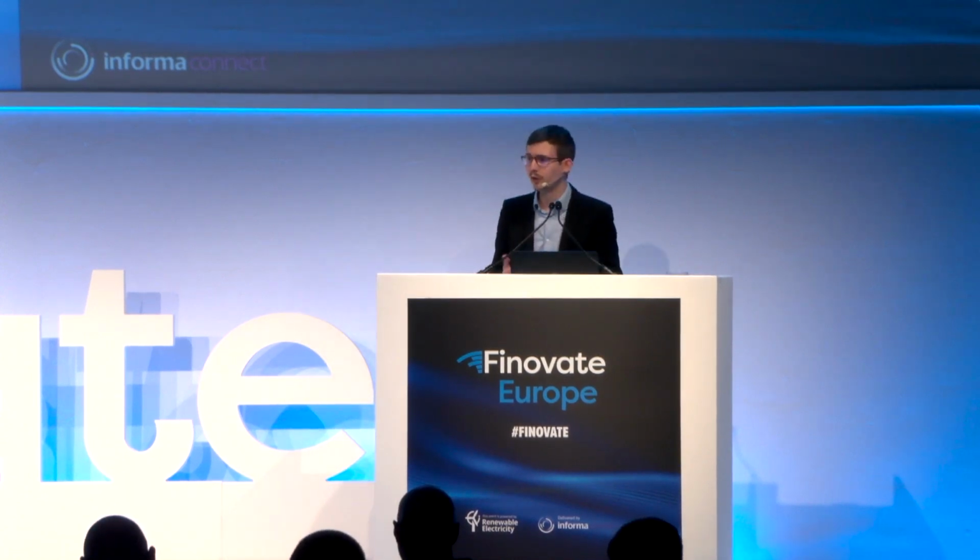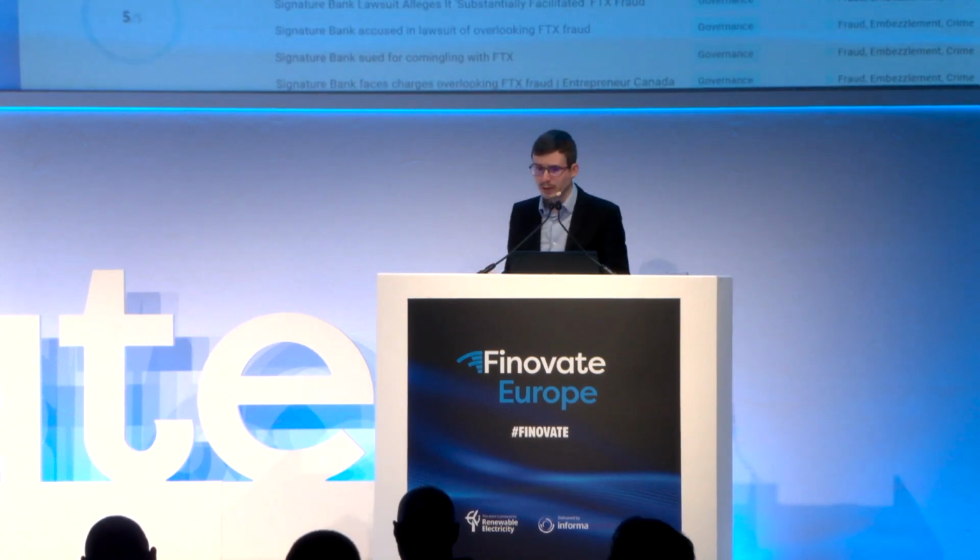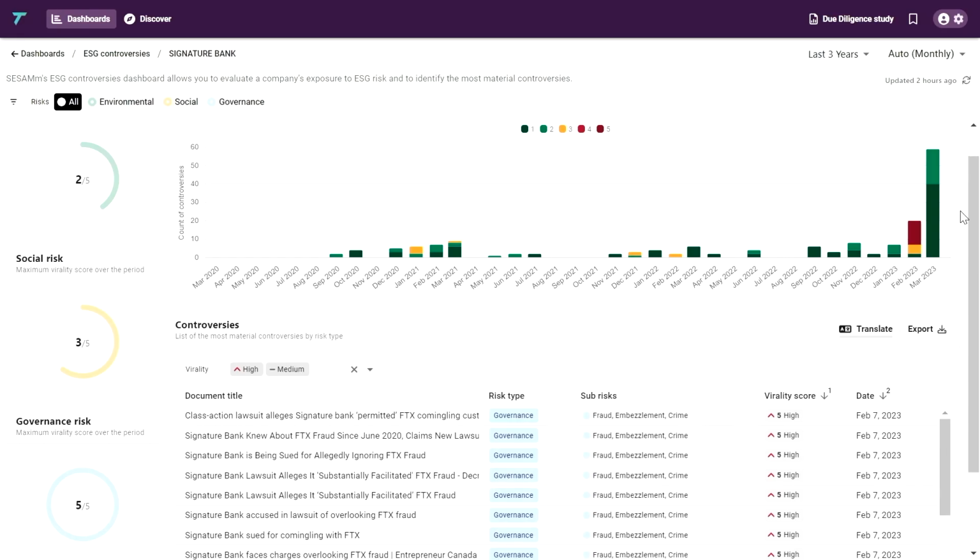So let's look at the very first use case. As you can see displayed here, we're looking at Signature Bank, a regional US bank, as you know, that was closed recently by the US regulator, in particular due to the uncertainties that have emerged in the crypto assets business and that led to the kind of bank run that we know today.